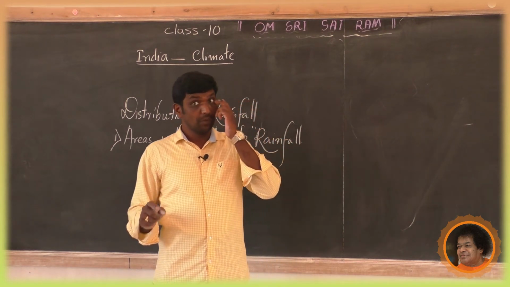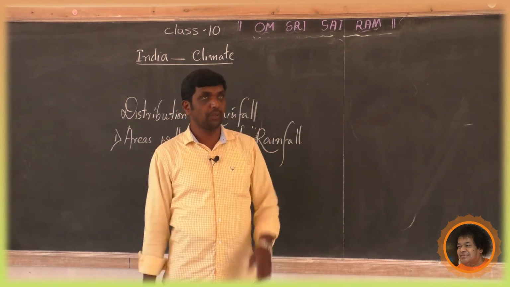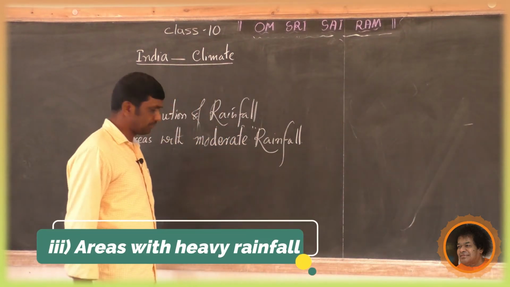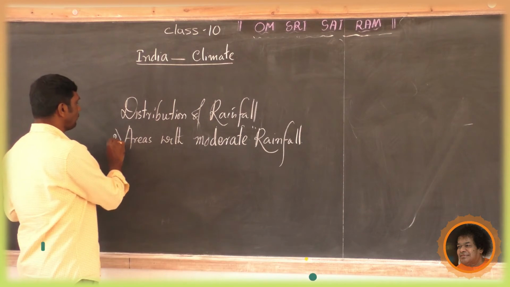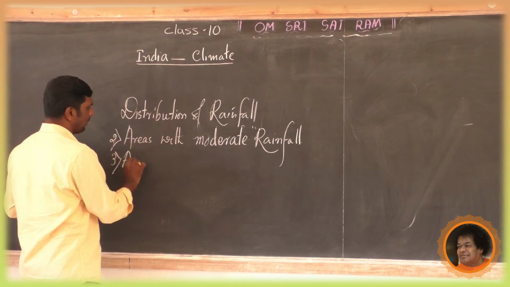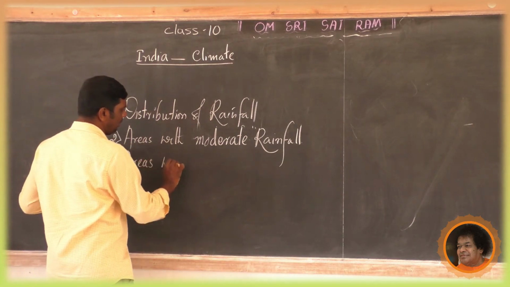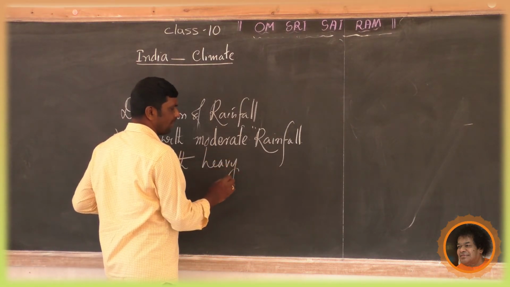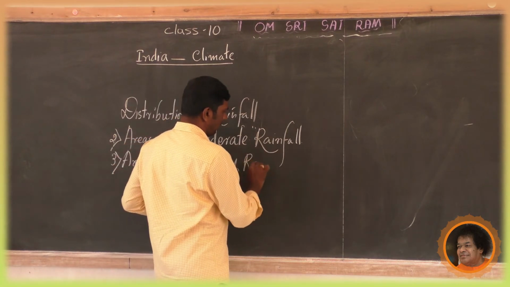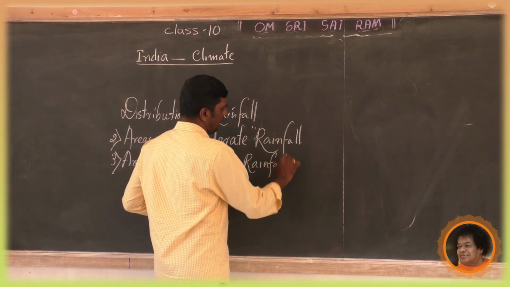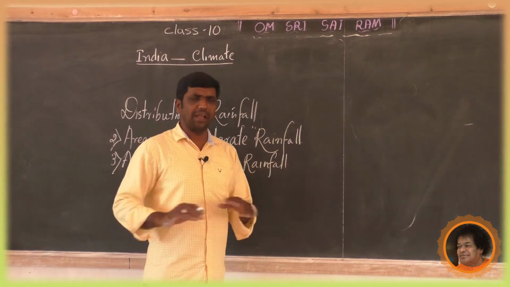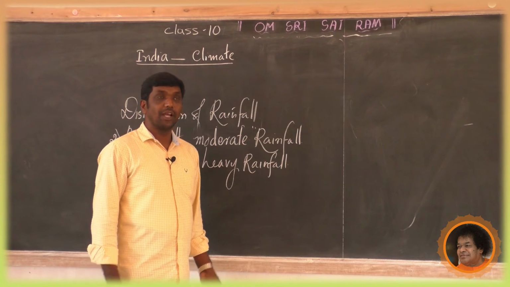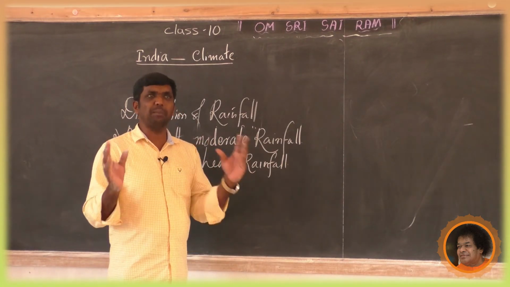And this is the moderate rainfall area. And another one is areas with heavy rainfall. Where can we see this type of region? Heavy rainfall, in the equatorial region it's common. Okay, but in India it is found in 4 separate belts.